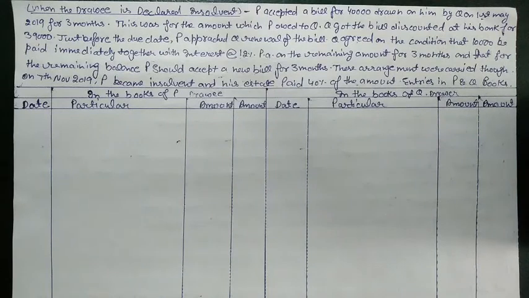But before receiving that bill on the day, what happened? P became insolvent and only 40% of the amount recovered. Now 40% that Q recovered, that we will debit, that we will receive, and remaining we will put in bad debts, because Q is not going to receive that amount anymore. Now we will start posting entries in our book for this question.